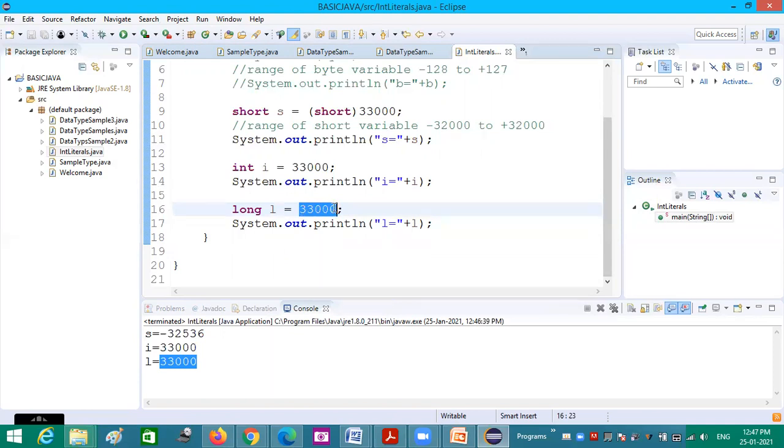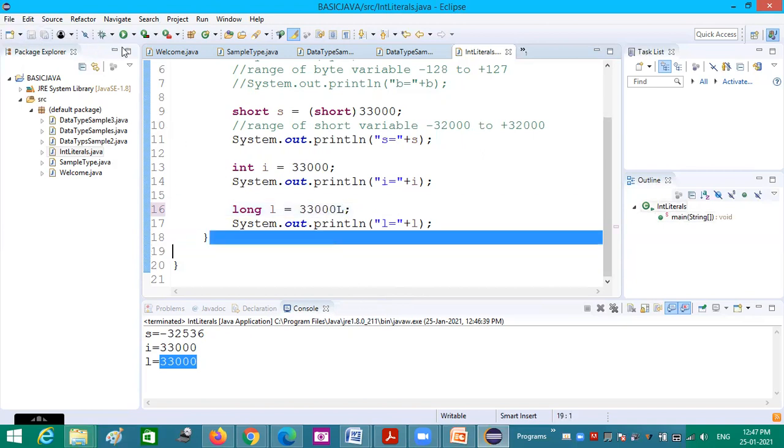But still, if I want to make this integer constant occupy 64 bits, I can represent it with L. Now, as per the compiler, it is a long type constant. So this also works here.